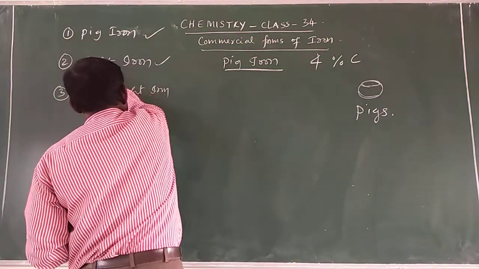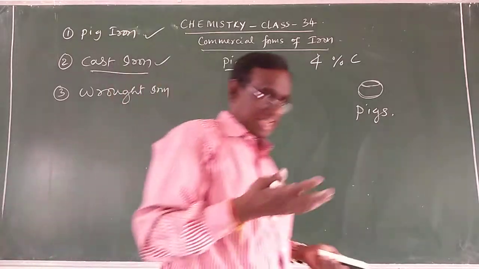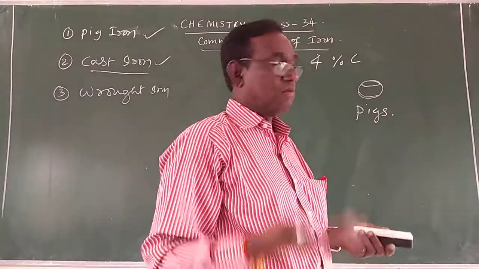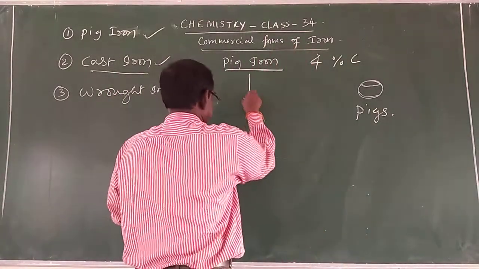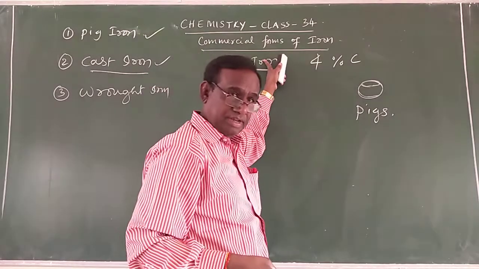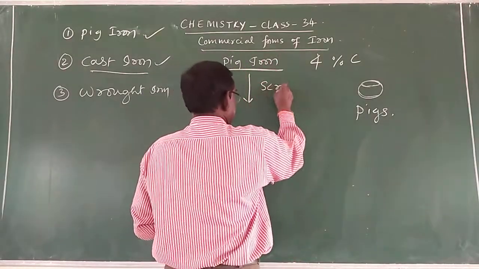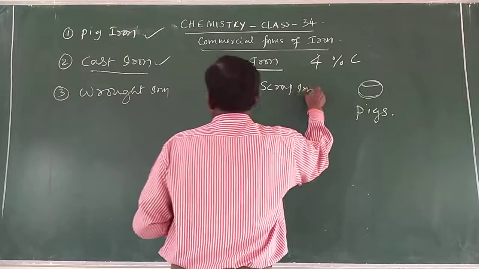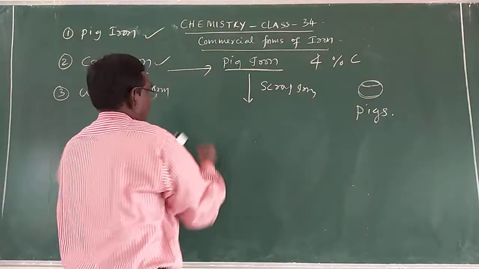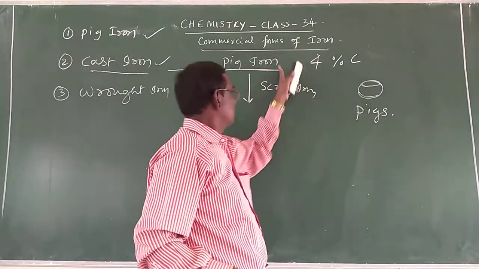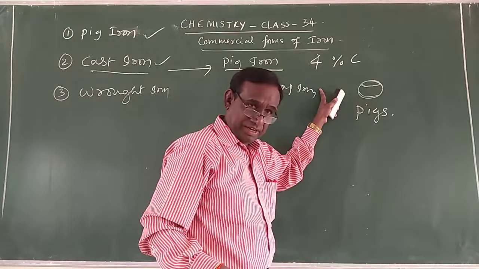Next, coming to the cast iron. Cast iron is nothing but the iron which is obtained by heating the pig iron with the scrap iron, S-C-R-A-P, scrap iron. So cast iron is obtained by heating the pig iron along with the scrap iron.